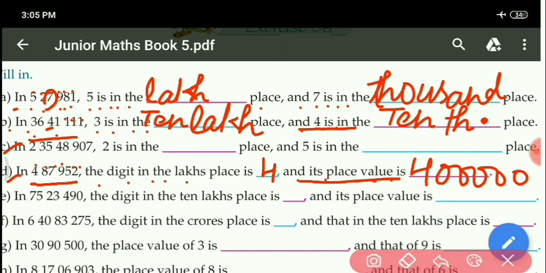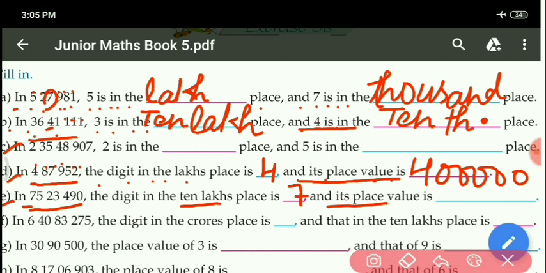Next, E part. Here also given 75,23,490. The digit in the ten lakh place. Asking which digit is in ten lakh place? It is 7. You can count also. So write here 7. 7 is given at ten lakh place. And its place value.